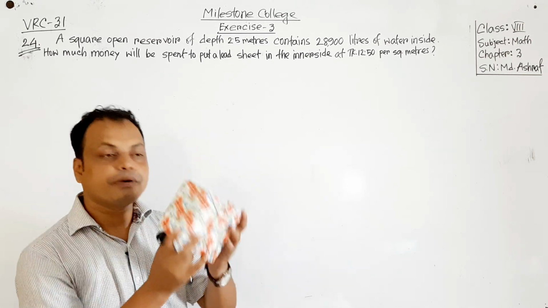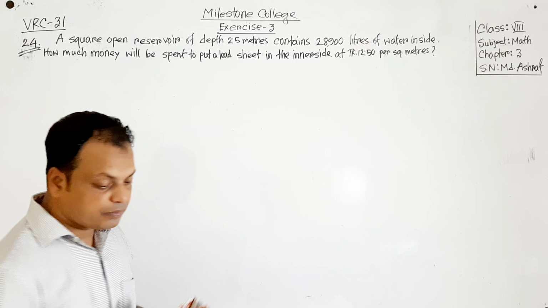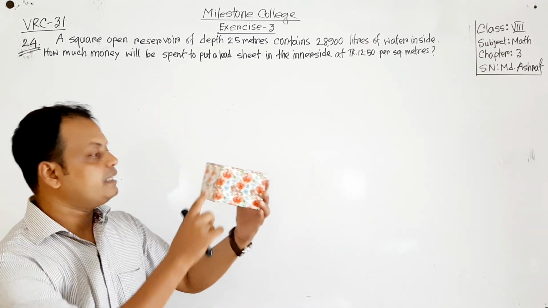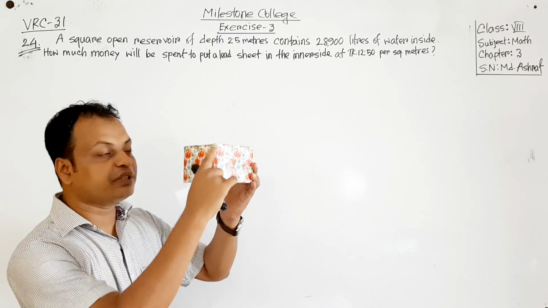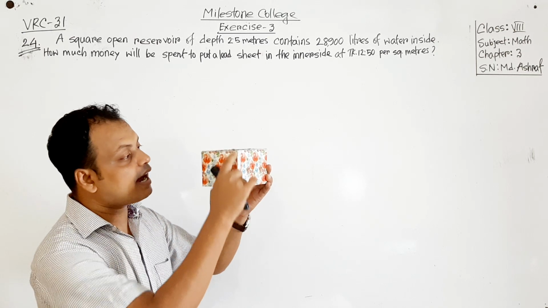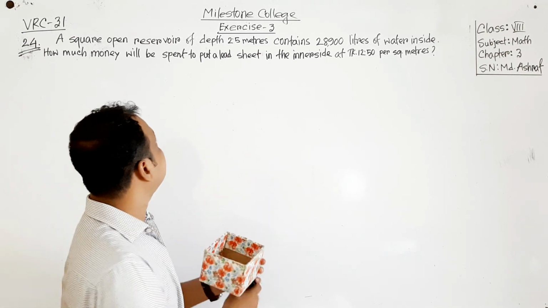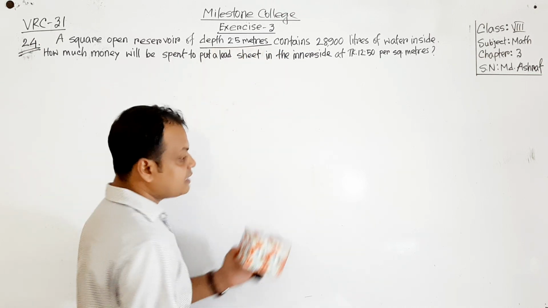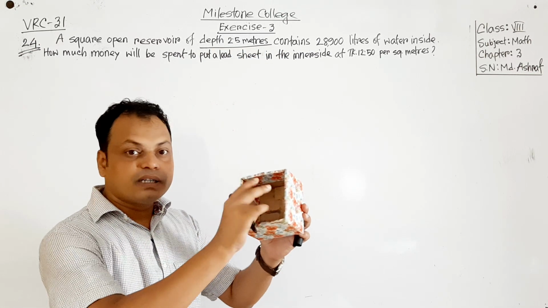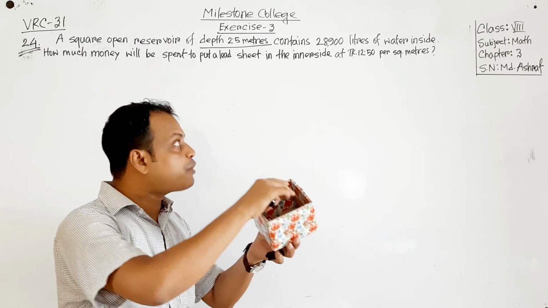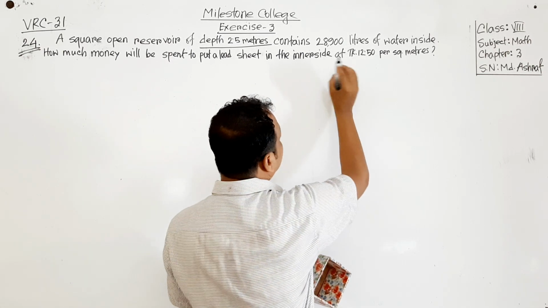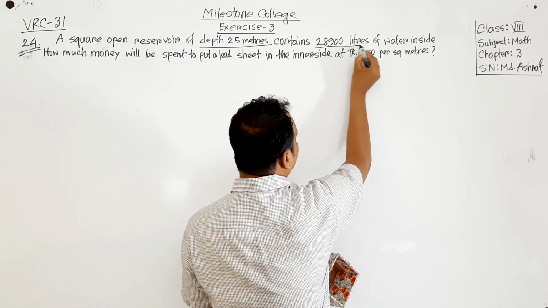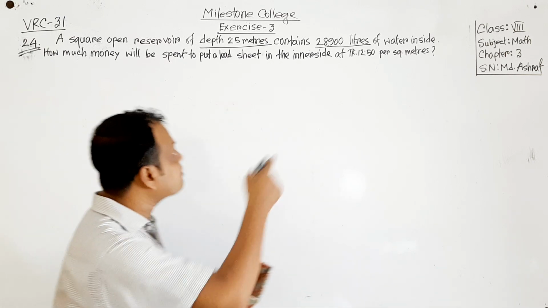The depth, that means height, is given as 2.5 meters, and the reservoir contains 28,900 liters of water.